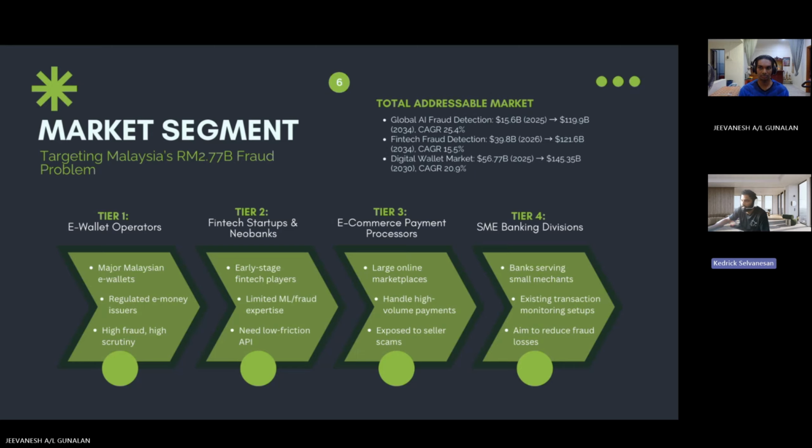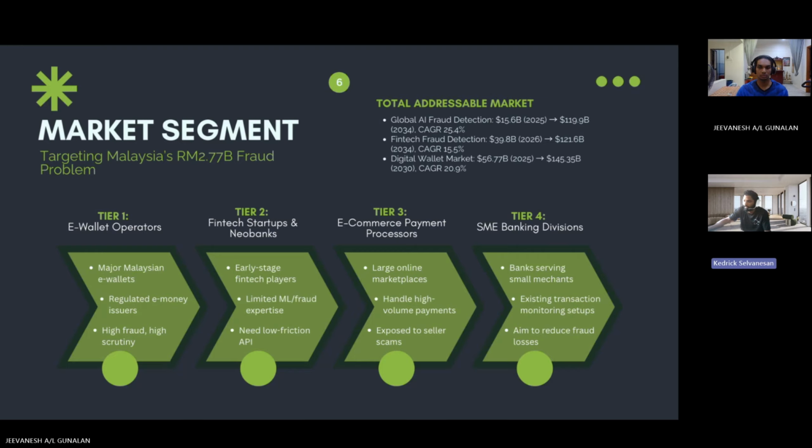Let's start with the first tier, which is our primary target, where we have major Malaysian e-wallet operators like Touch 'n Go, Boost, and GrabPay. These are regulated e-money issuers which face high fraud and high regulatory scrutiny from BNM's 2025 mandate. The second tier is fintech startups and neobanks, early-stage players who lack in-house machine learning expertise and need a low-friction API solution.